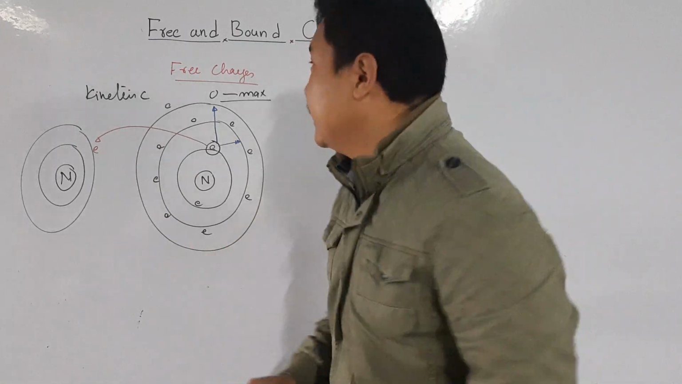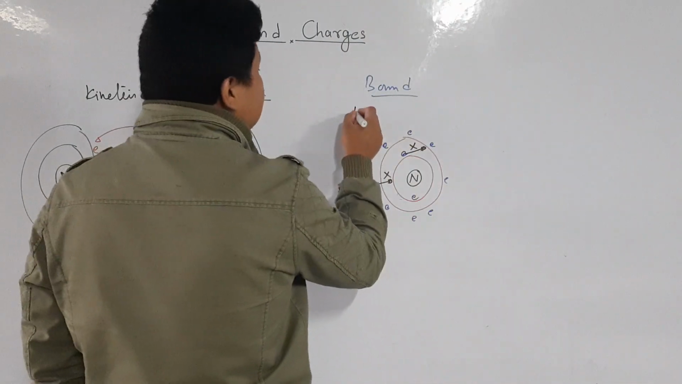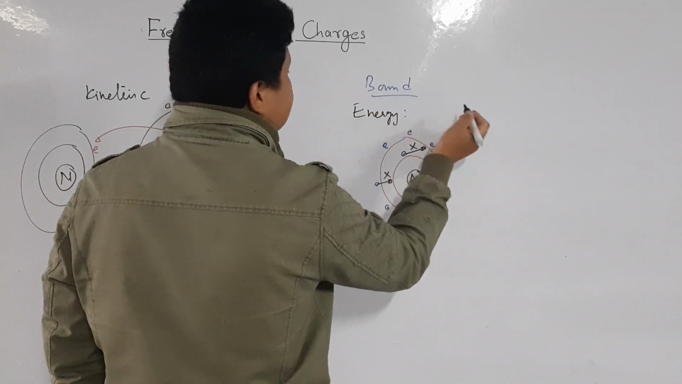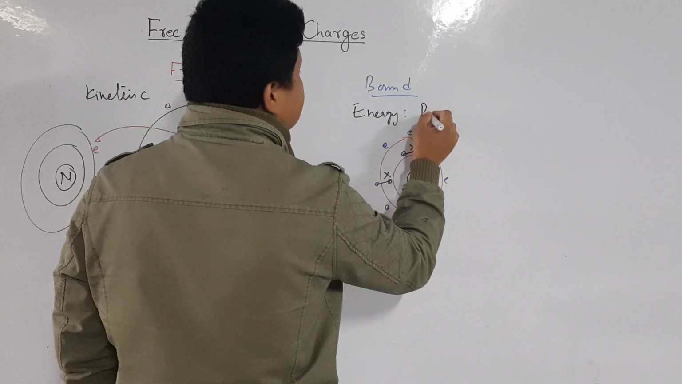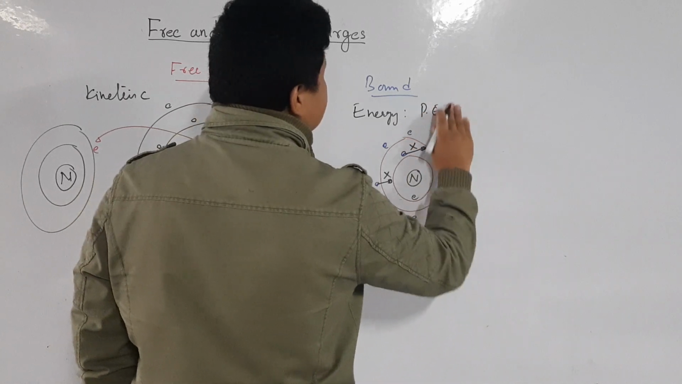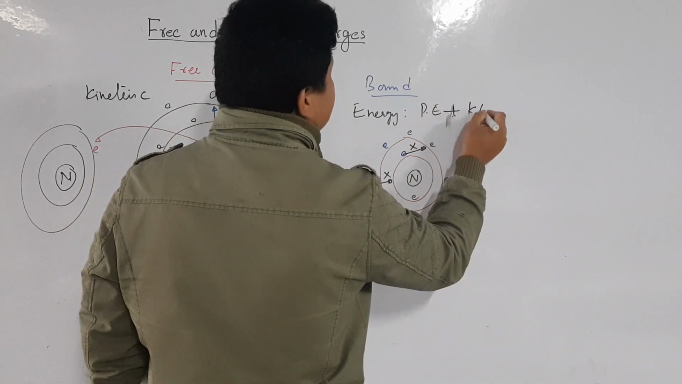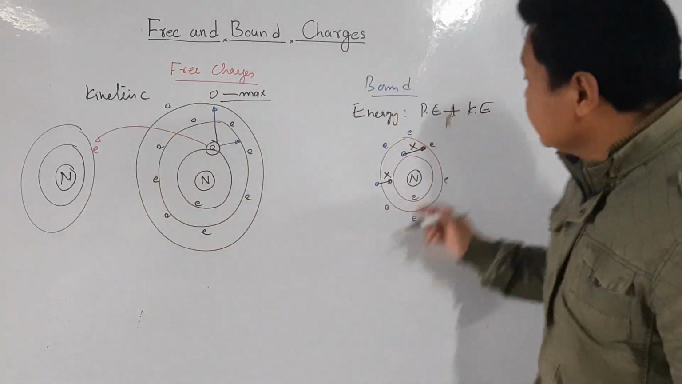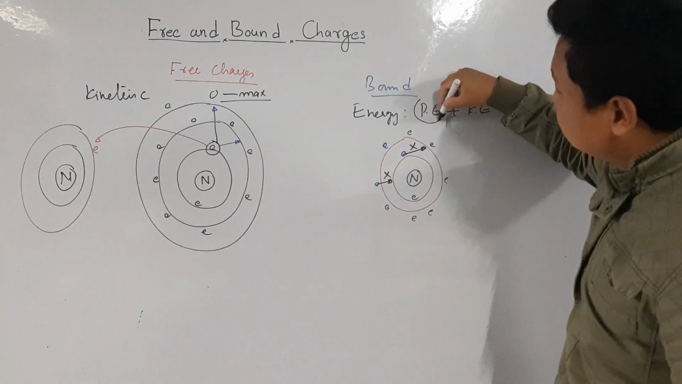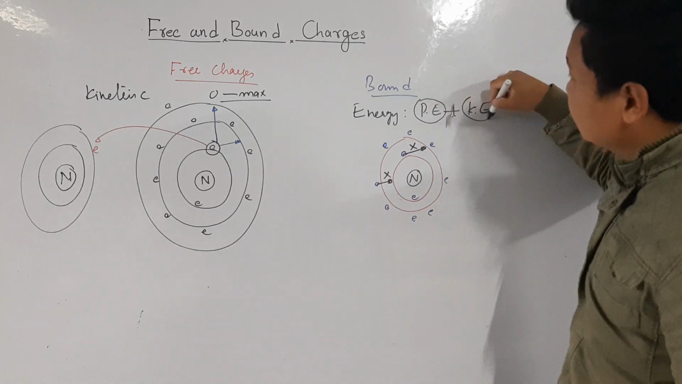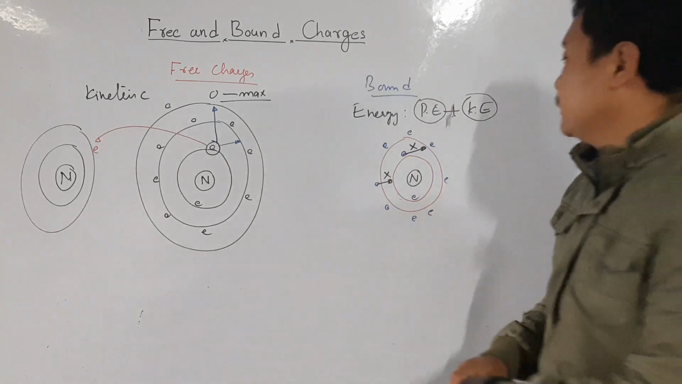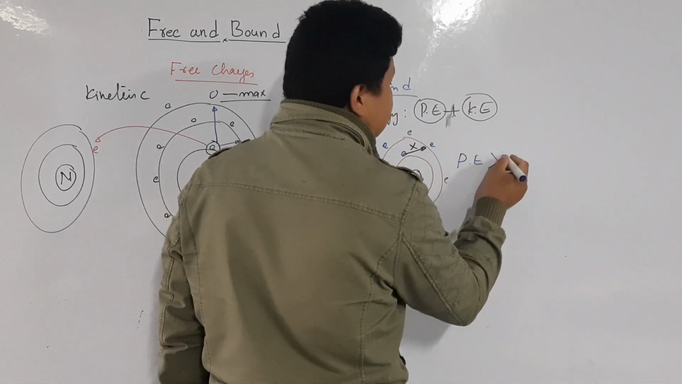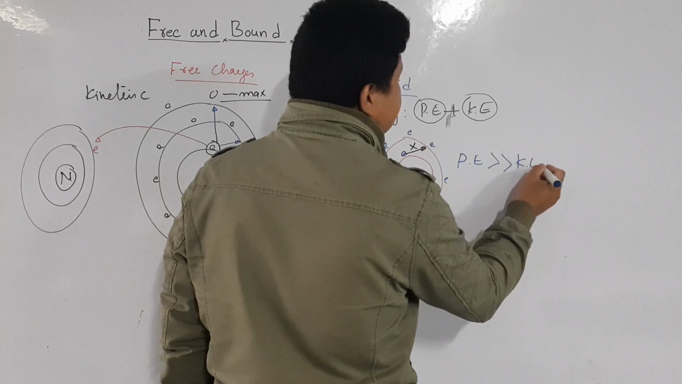Now let me go to the energy. The energy of the bound charge is both potential energy plus kinetic energy. Understood? It has both potential as well as kinetic energy, but potential energy is much greater than kinetic energy.